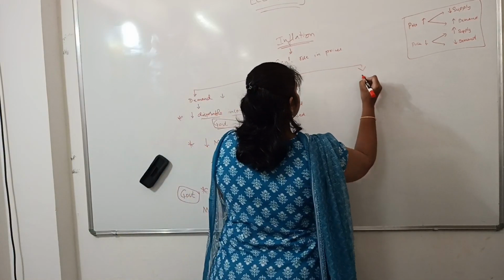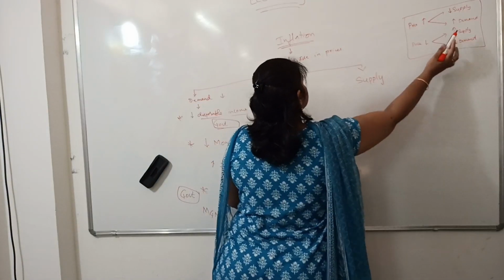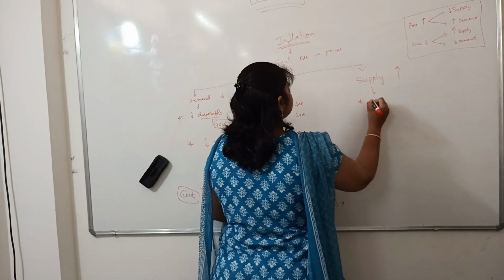When we come to the supply side, what should we do to contain inflation? Increase the supply. There is something called cartelization.